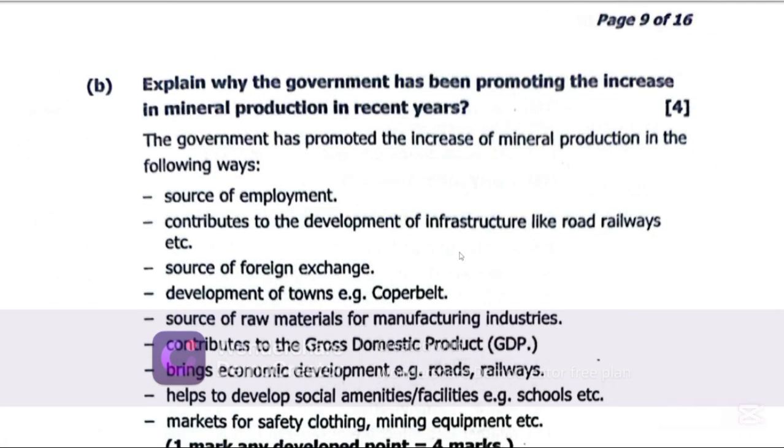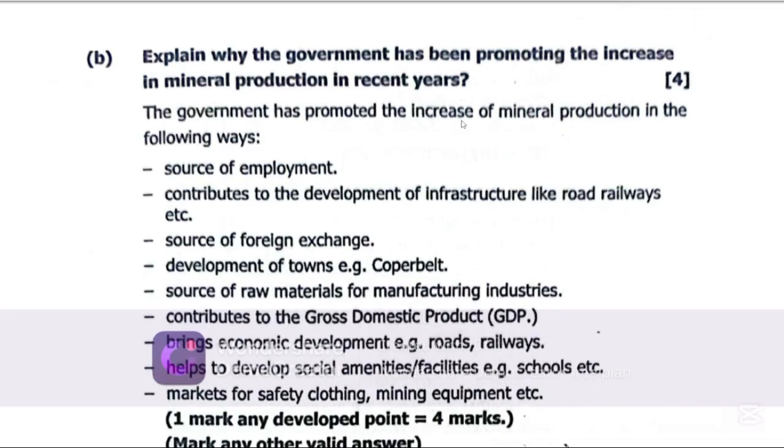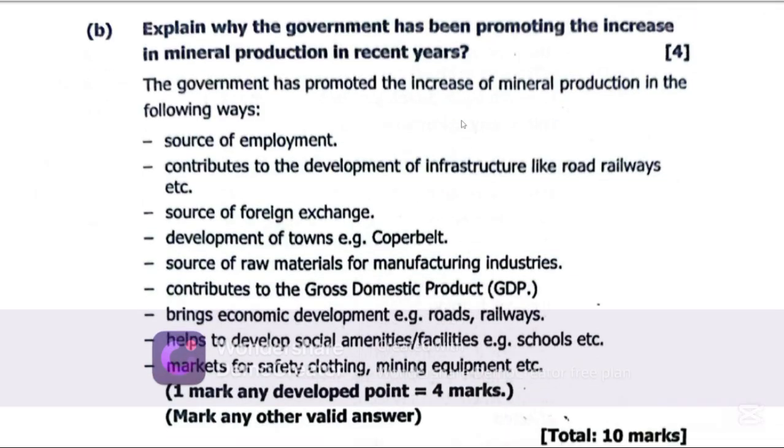Question: explain why the government has been promoting the increase in mineral production in recent years. Now, why has the government been promoting the increase in mineral production in recent years? Remember, Zambia's economy has mining as its backbone, meaning our economy is highly dependent on mining. So the government has promoted the increase in mineral production in the following ways.